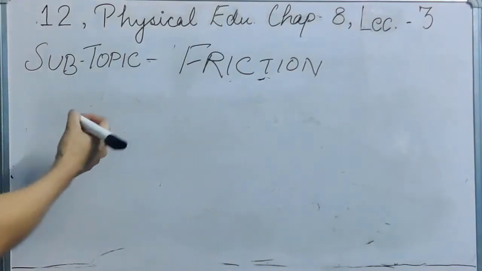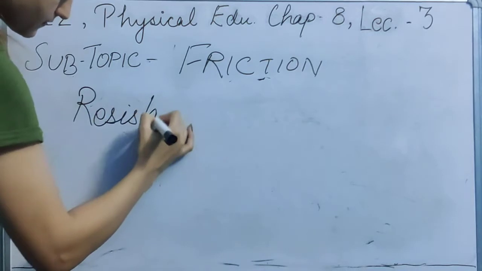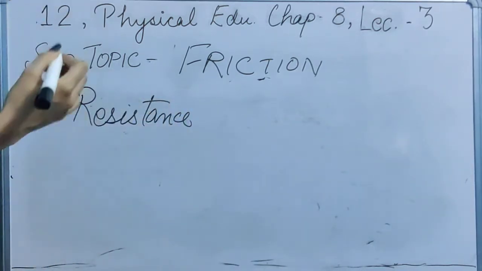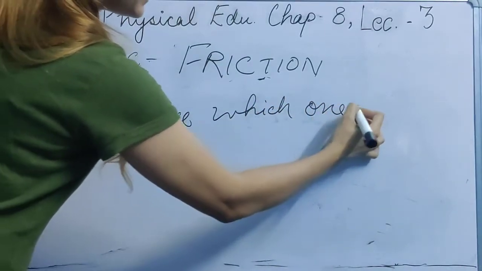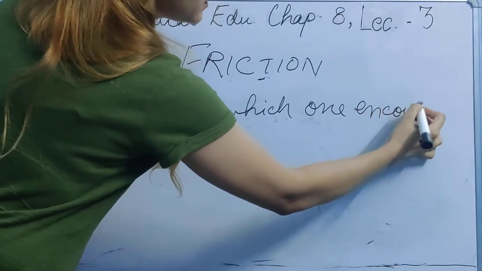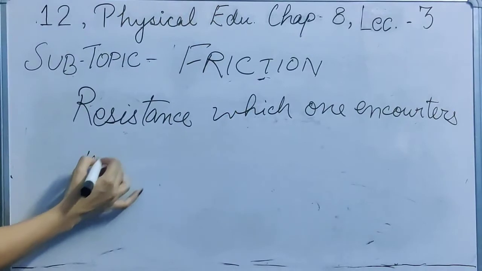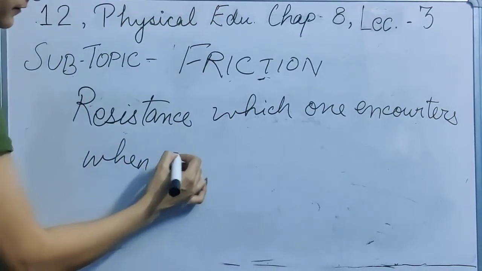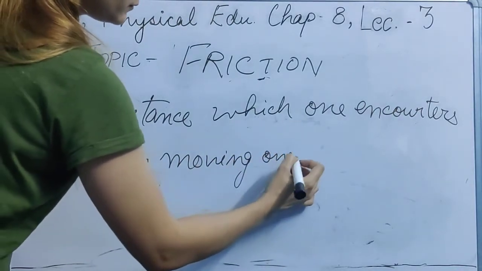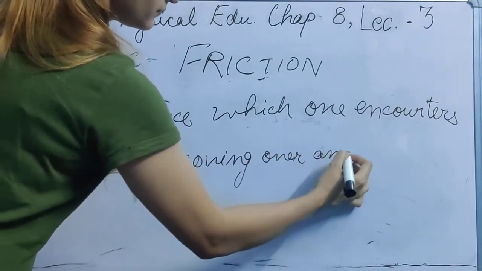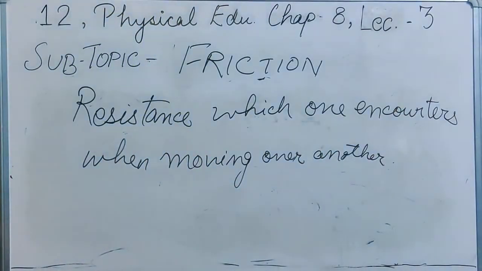So friction is just the resistance which one object encounters when moving over another. Understood? Okay, so this is friction.